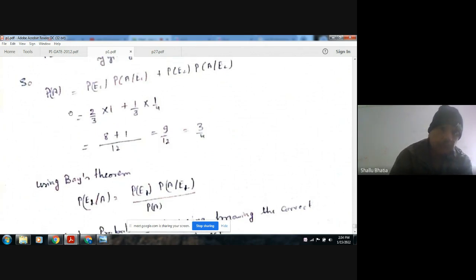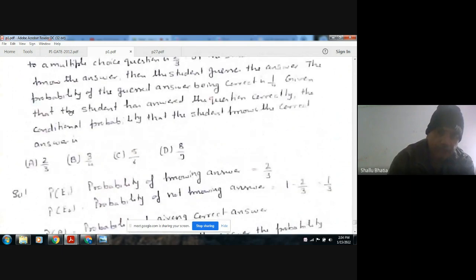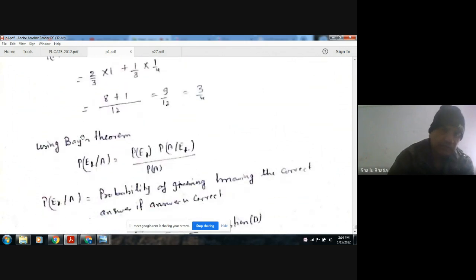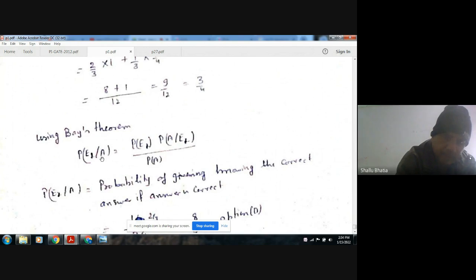Now, what we have to find? We have to find out the conditional probability that the student knows the answer, given that the answer is correct. It means the event of a correct answer has occurred. The correct answer is given, and he doesn't guess, or he knows the answer.